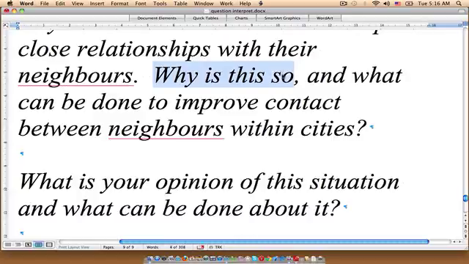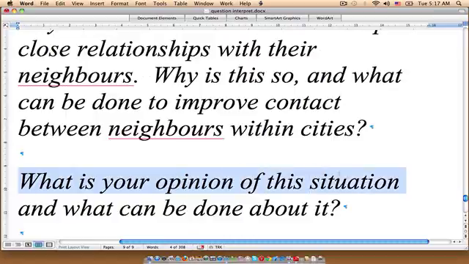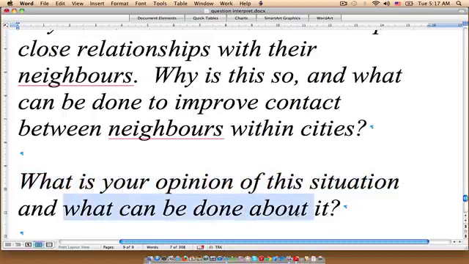So this is going to require us to write a supporting paragraph to show why this has happened. However, in this instance, what is your opinion about the situation? This is only going to require us to write one sentence somewhere in the essay that shares our opinion. Okay, and then the remainder of the essay is going to be talking about what can be done about it.